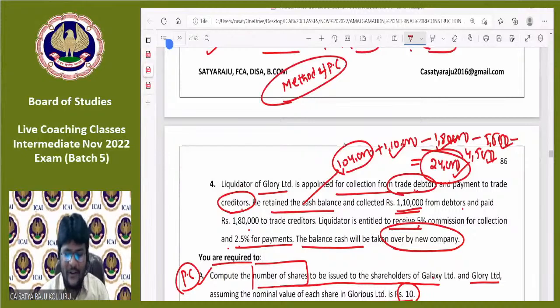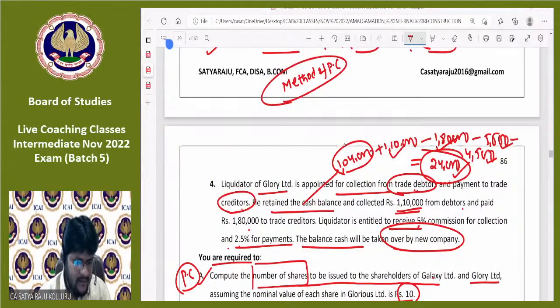Nobody is telling me the method of PC. Is it lump sum? Is it net payments? Is it NAV? Is it intrinsic value? Testing time, guys. Please, all of you send your answers quickly. I know there is a delay while seeing the answers, but nothing is coming now. Till now I haven't received a single answer, guys. Yeah, now I got it.